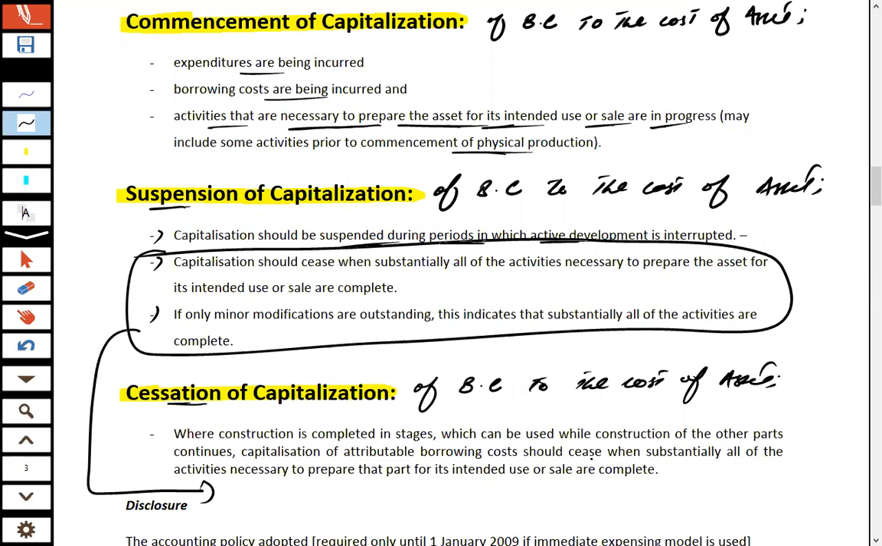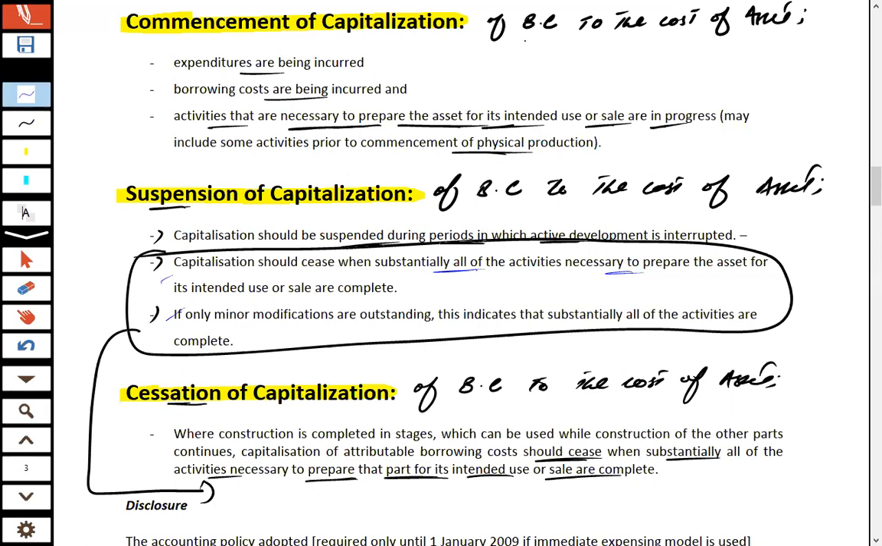Capitalization of the attributable borrowing cost should cease when substantially all the activities necessary to prepare that part for its intended use are complete. These 2 points from above should be covered here under the heading of cessation of capitalization. Capitalization should cease when substantially all the activities necessary to prepare the asset for the intended use or for sale are complete. If minor modifications are outstanding, it indicates that substantially all the activities are complete.